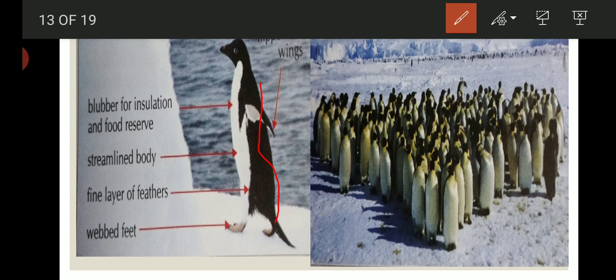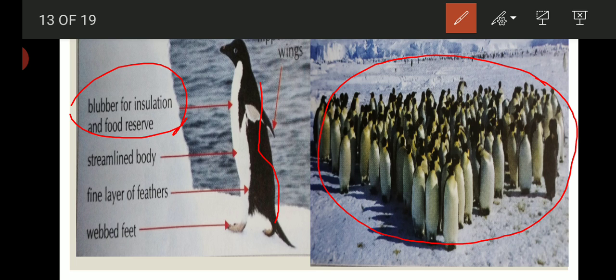Their skin is very thick, and there is a layer of fat called blubber below their skin which keeps them warm in extreme cold conditions. The blubber acts as an insulator, you can say. They huddle in groups. You can see that there is a group of penguins and they huddle together to keep themselves warm, and each group may comprise several thousands of penguins.